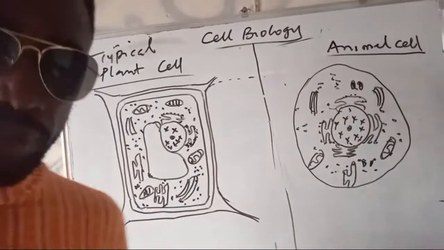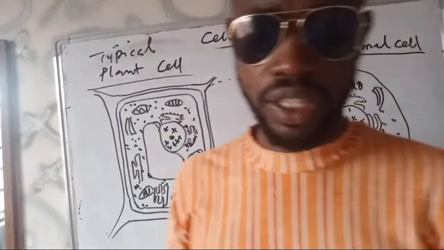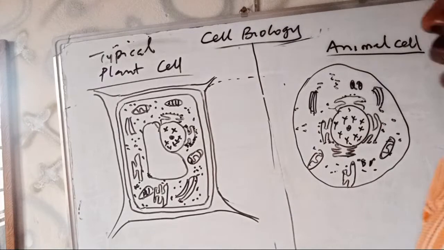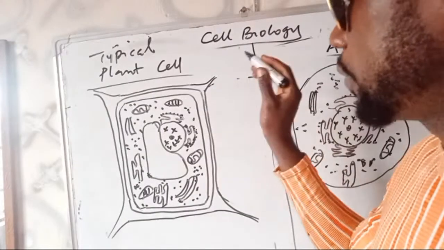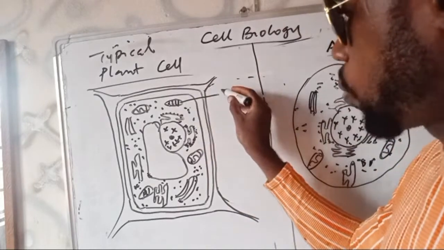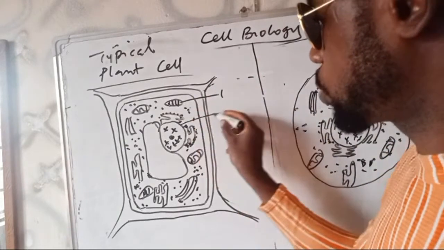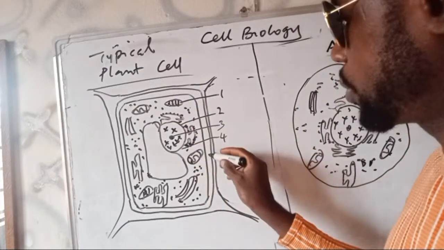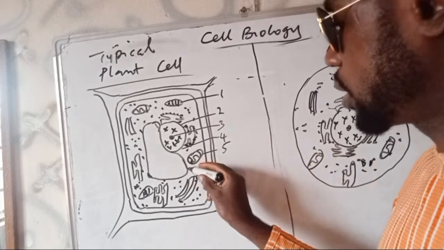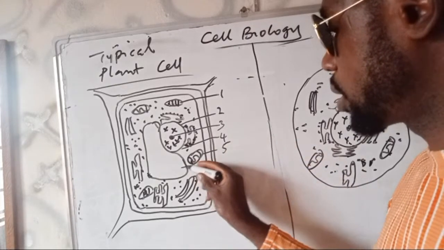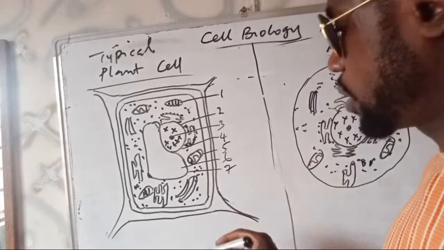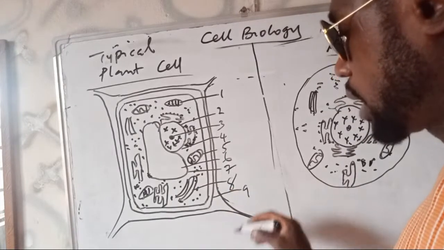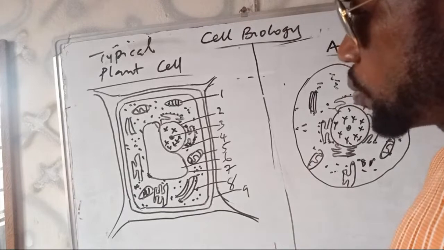Okay, then we will have to consider some things, the differences between the two and the similarities between the two, or labeling either. Because of time, I will number first. We have to identify this. This is 1, then this one is 2, then the center here is 3, and this membrane is 4. Here is 5, and here is 6, and here is 7, then here is 8, here is actually 9. Okay, these are the basic things we need to know. There are many other parts.